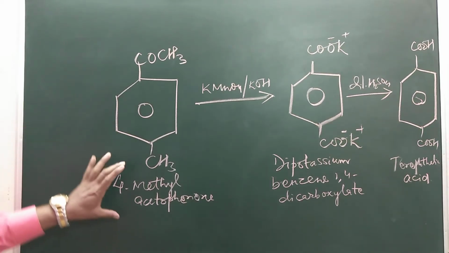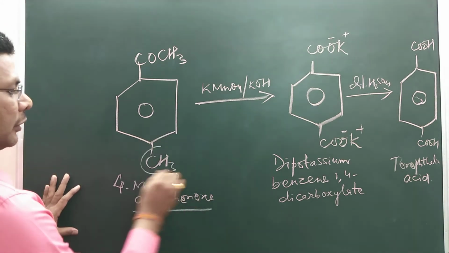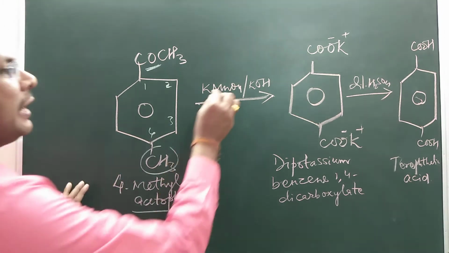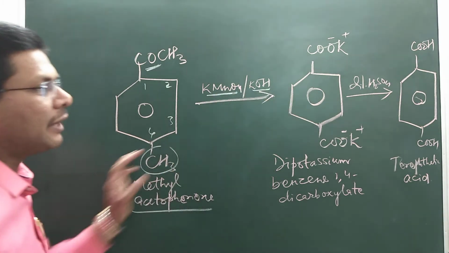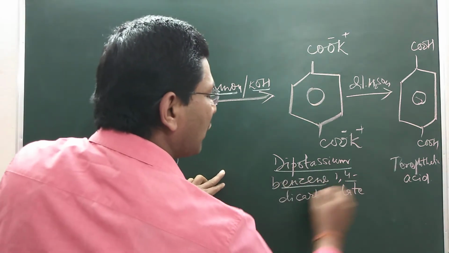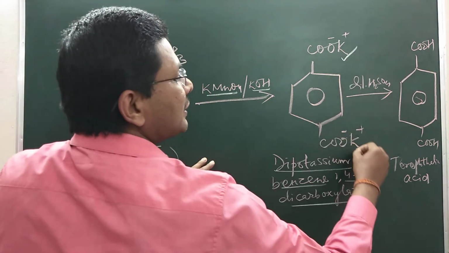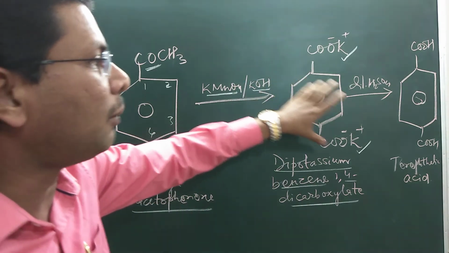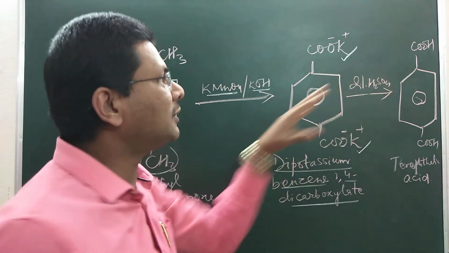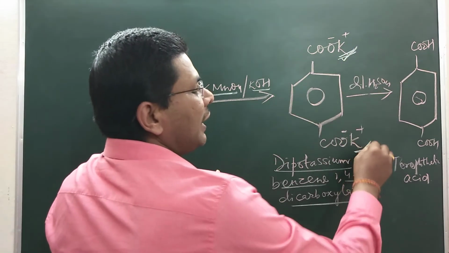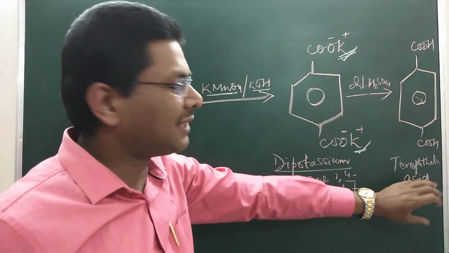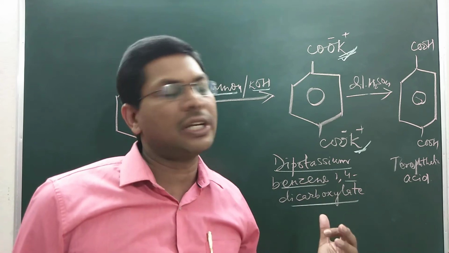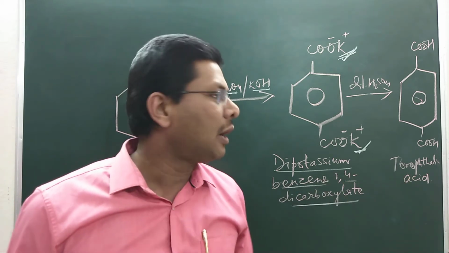Now let's consider 4-methyl-acetophenone. 1, 2, 3, 4. This is the ketonic group. If 4-methyl-acetophenone is treated with KMnO4 in alkaline medium, it forms dipotassium benzene 1,4-dicarboxylate. Here the salt of the dicarboxylate derivative of benzene is formed, which is treated with dilute H2SO4 to replace the K+ with H. So it forms terephthalic acid, also called benzene 1,4-dicarboxylic acid.